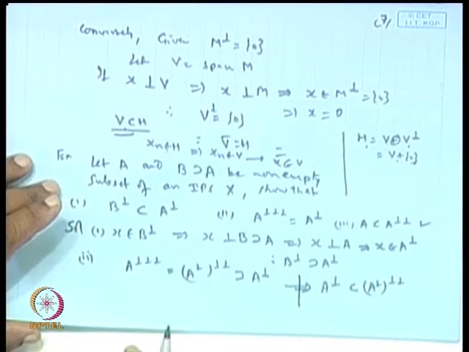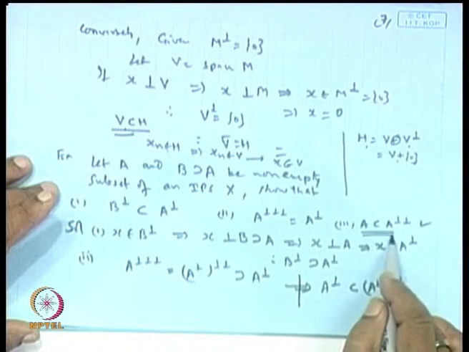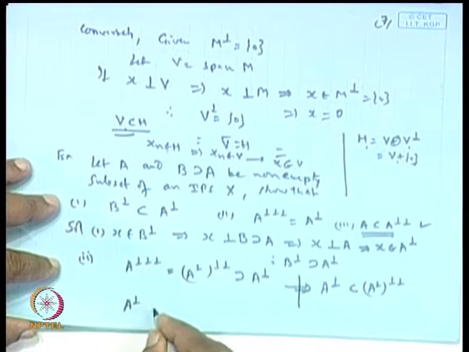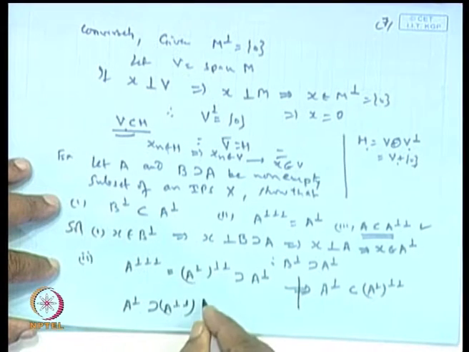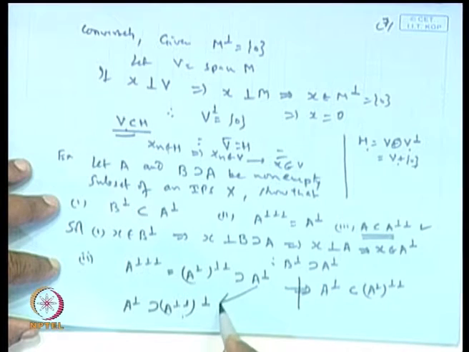Next, the other way around is, what you do is you start with the third one. What is the third? The third one is A perpendicular covers A perpendicular perpendicular perpendicular. So, these two combined will give that both are equal, is it not?